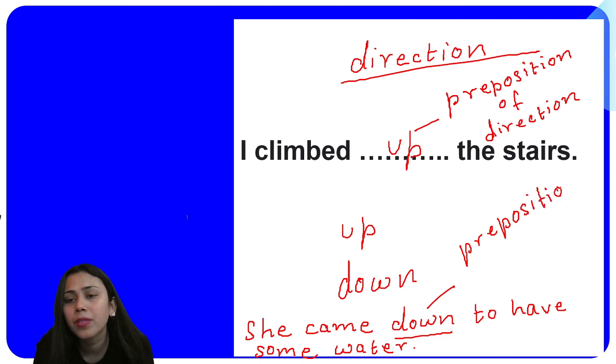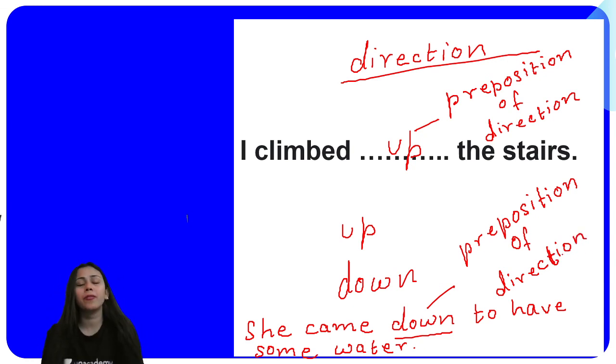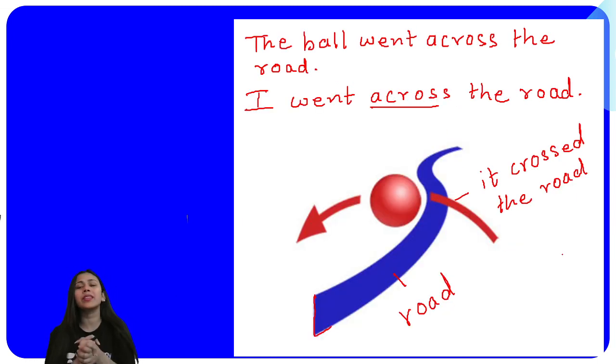Preposition of direction. So you can give me more examples here in the chat box if you feel like it, because there are many examples of prepositions and I am always ready to receive them. Now let me ask you all, I hope whatever I taught you today, prepositions of movement and direction, is very clear to you. If you have any confusion in this part, please go ahead with your query.